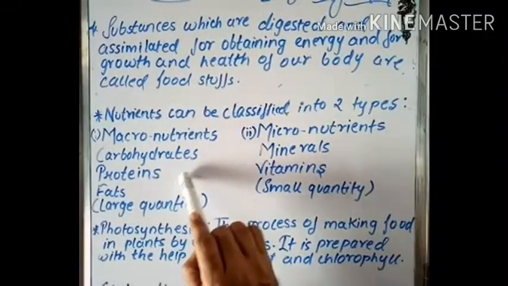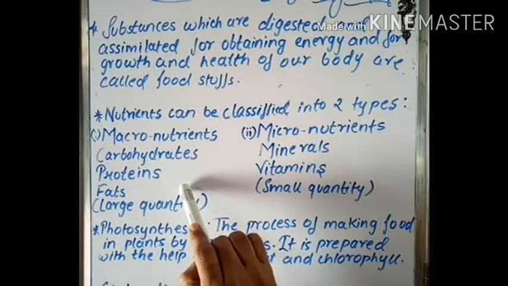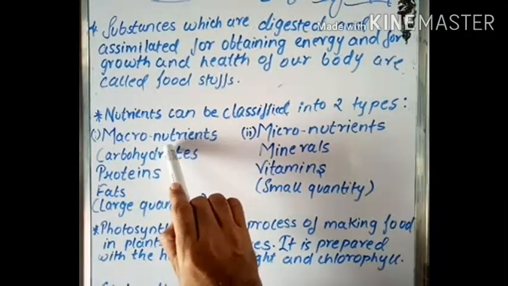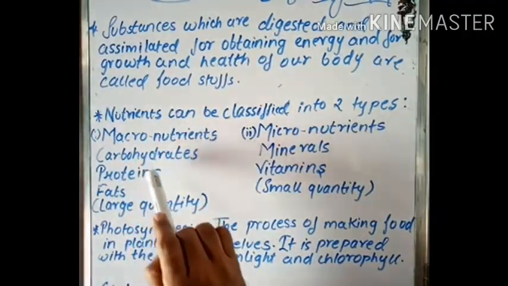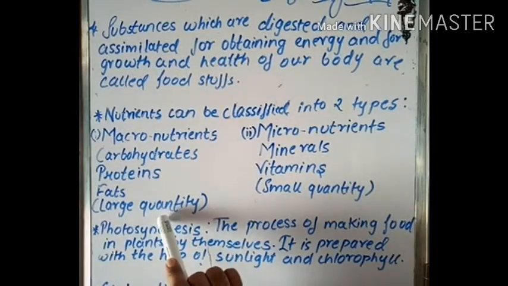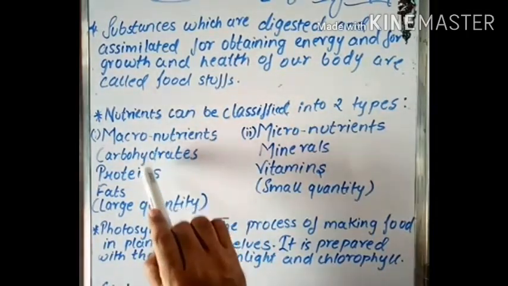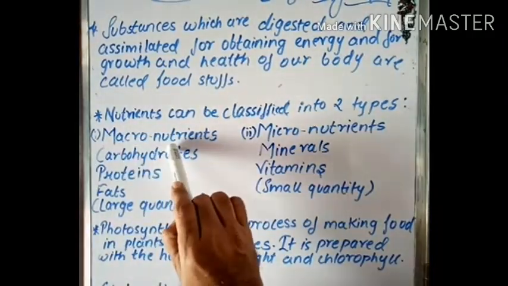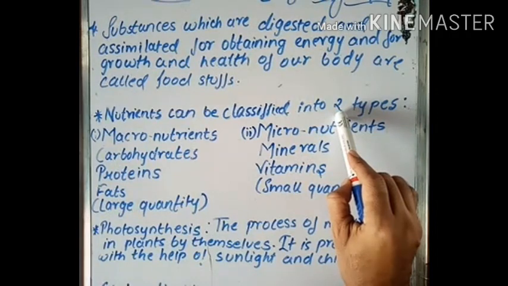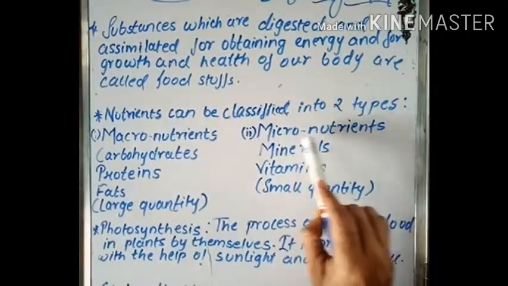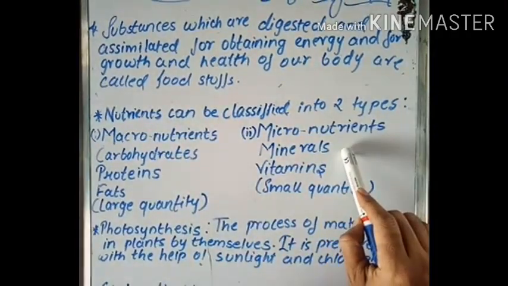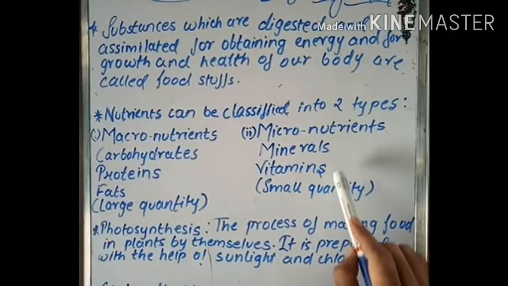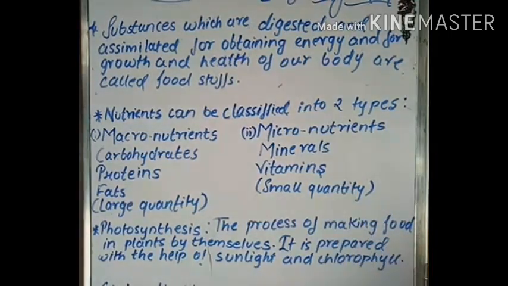These are all the constituents we are getting from the macronutrients. This is called macronutrients because these constituents are in large quantity. So from the nutrients what we are getting in large quantity, carbohydrates, proteins, fats, hence it is called macronutrients. And the other type of nutrients is micronutrients. From this we are getting these constituents in small quantity. Those are minerals and vitamins.